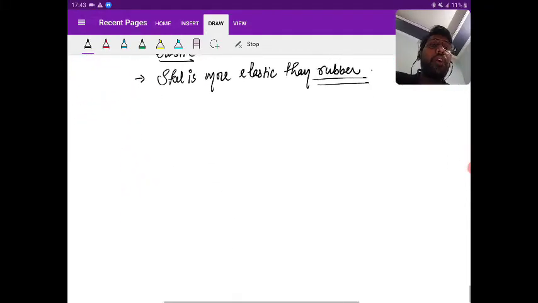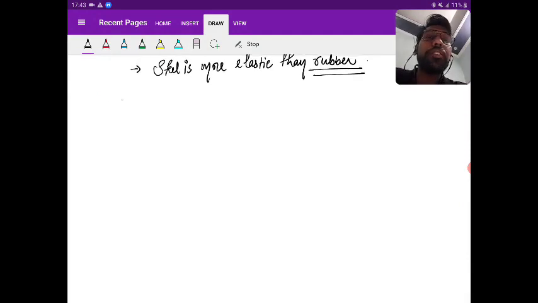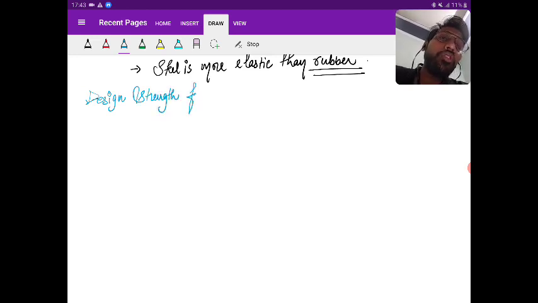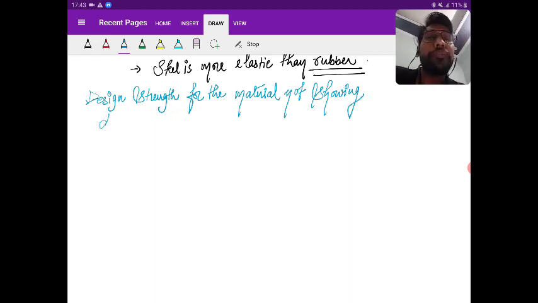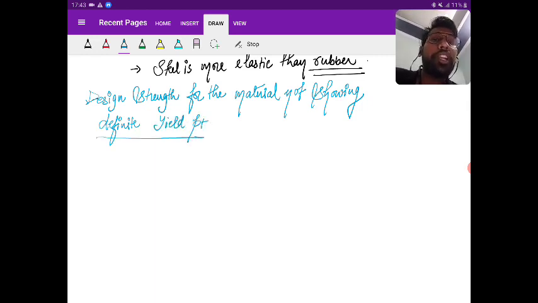Now the next point that we are going to see is design strength for the material not showing a definite yield point. Design strength for the material not showing definite yield point.